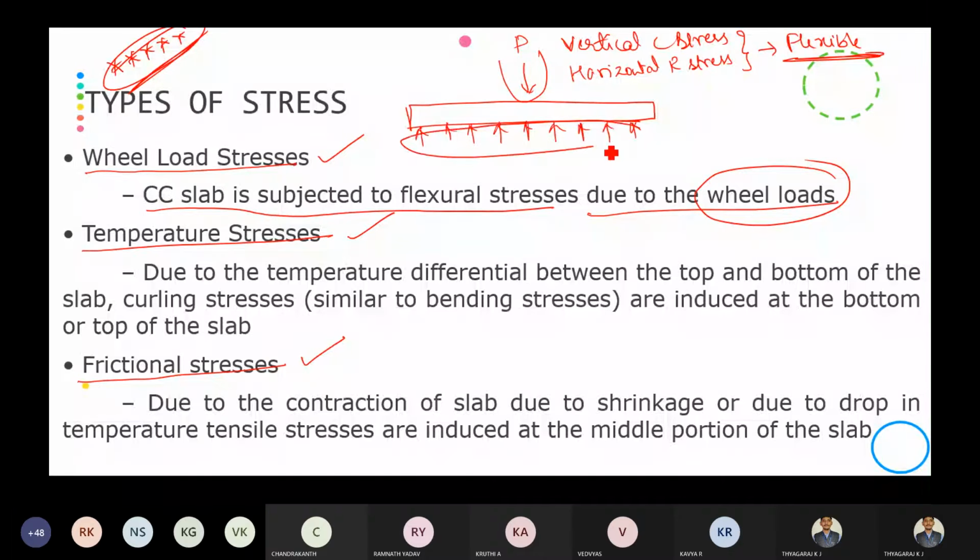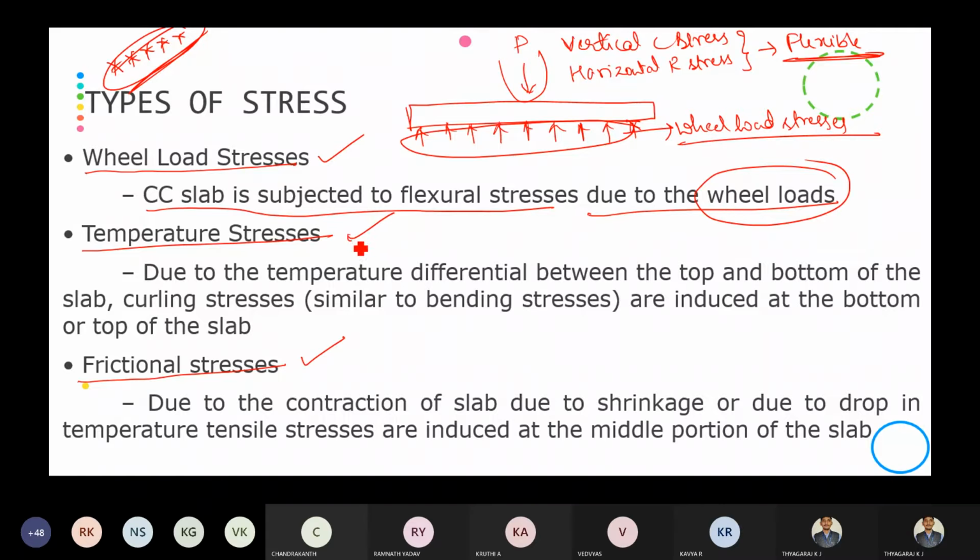So this opposite reaction we are going to collect as wheel load stresses. So whenever you apply the wheel load on the rigid pavement, the stress corresponding to the wheel load application is what we call wheel load stresses.